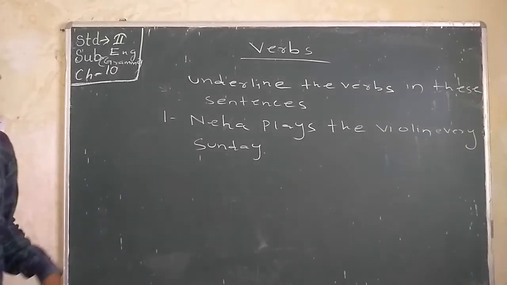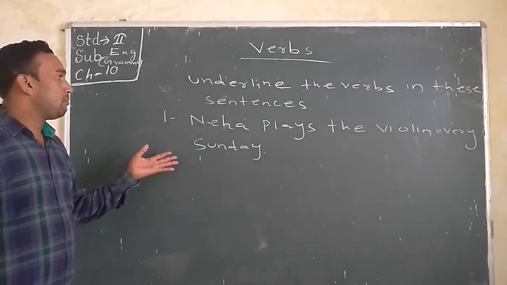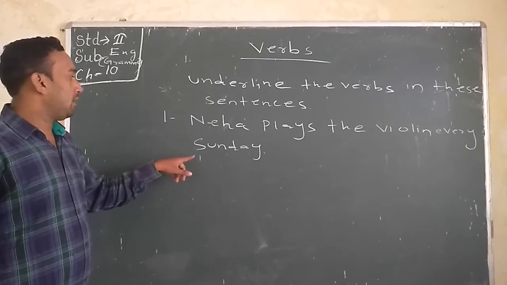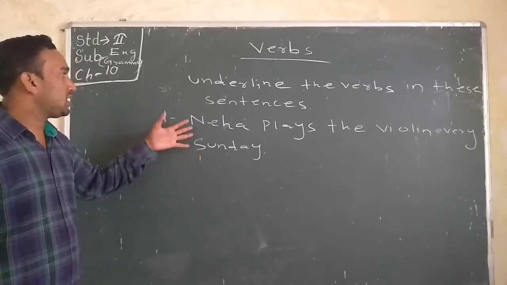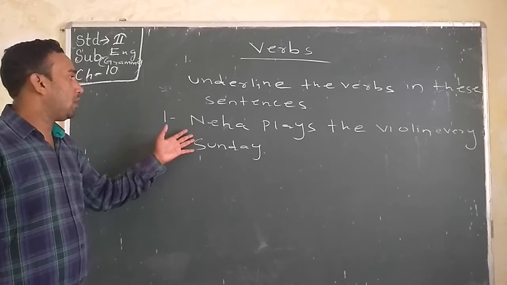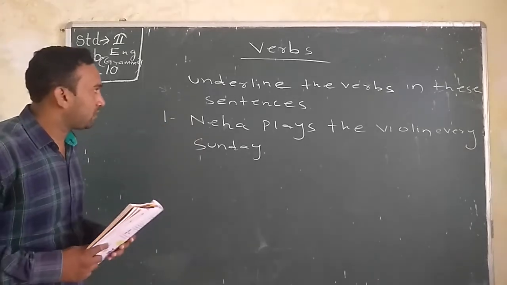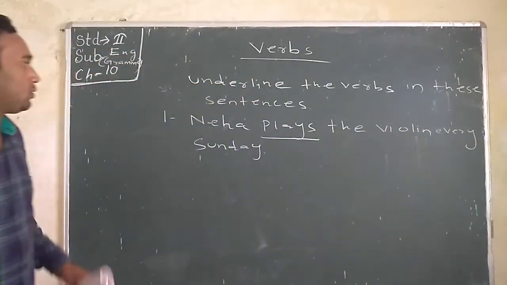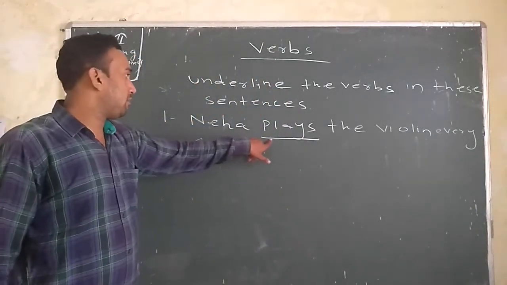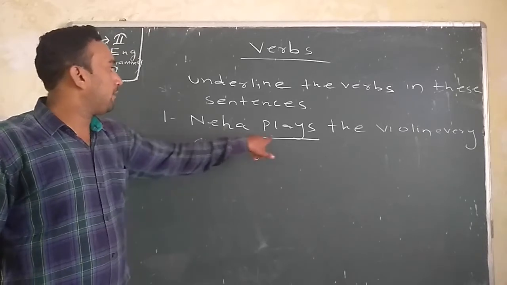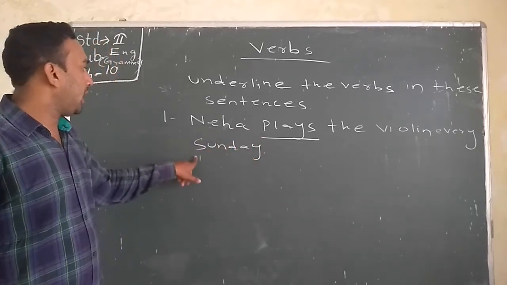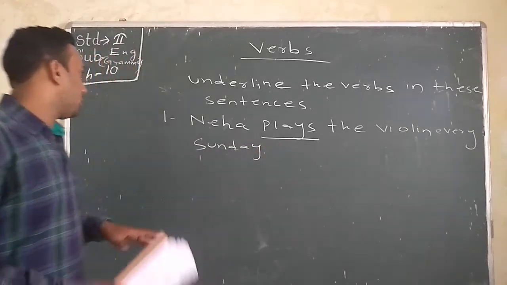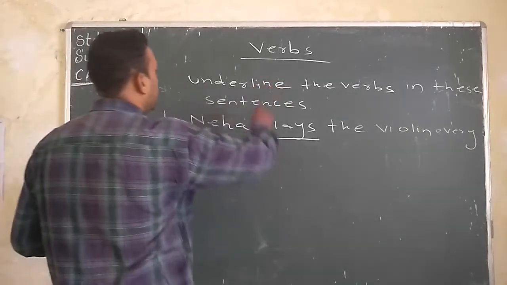Neha plays the violin every Sunday. So which is the verb? Just find out which is the verb. So here, plays is the verb. So we have to underline here, plays. Neha plays the violin every Sunday. Okay, so the verb is plays. So just write it in your copy.